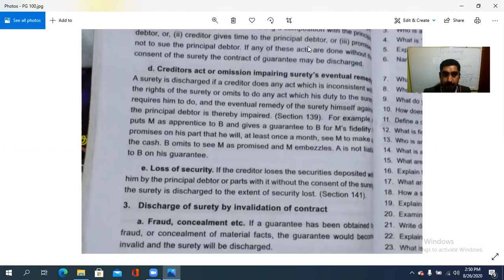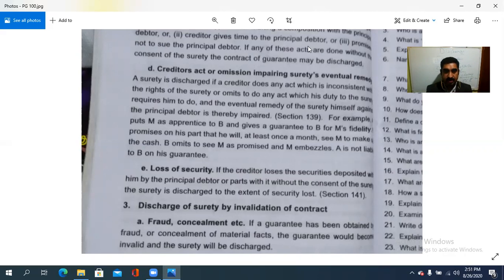ഇവിടെ പറഞ്ഞിരിക്കുന്നത് A puts M as apprentice to B. B ക്ക് പകരമായിട്ട് A puts M, okay, as apprentice to B and gives a guarantee to B for M's fidelity purpose. Fidelity, അതായത് അവരുടെ properties നോക്കാനും അങ്ങനെയൊക്കെയുള്ള ഇതിനു വേണ്ടി as for B puts M as an apprentice. Then B promises on his part that at least once in a month he will see M to make up the cash. Cash കൊടുത്തുകൊള്ളാം, അല്ലെങ്കിൽ അതിന്റെ എന്താണ് do that act അത് ചെയ്തുകൊള്ളാം എന്ന് എഗ്രി ചെയ്തിരുന്നു. അപ്പം ഇവിടെ B ആരാണ്? Creditors Act.